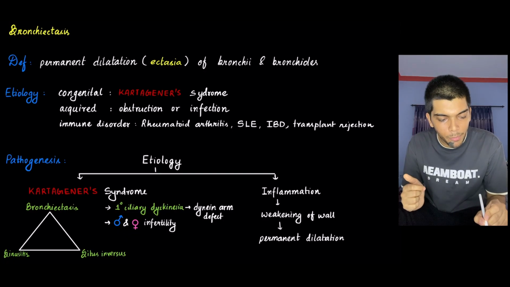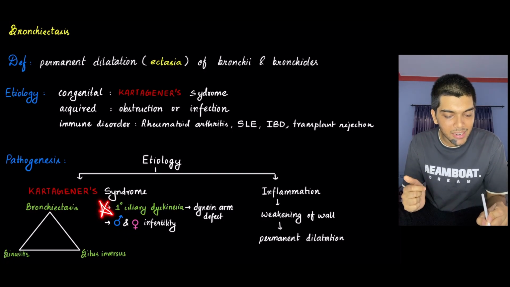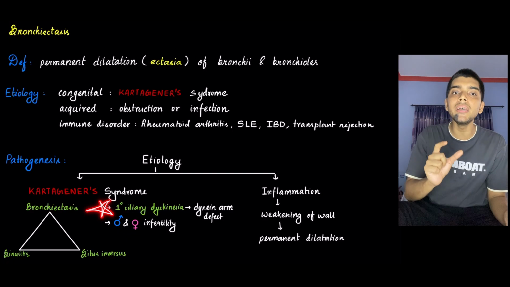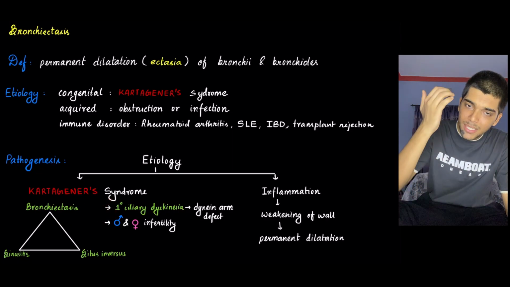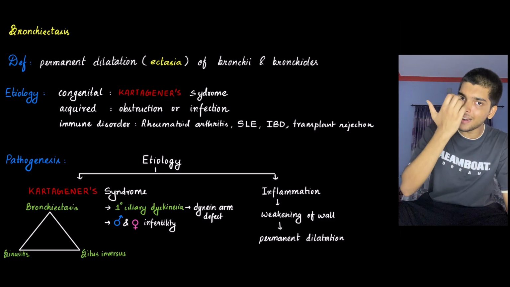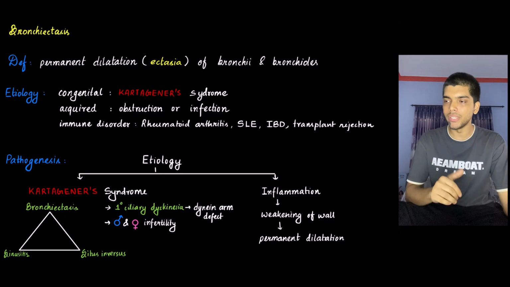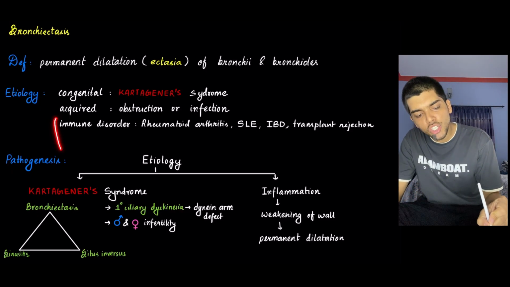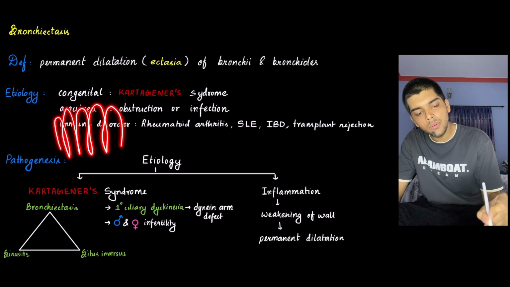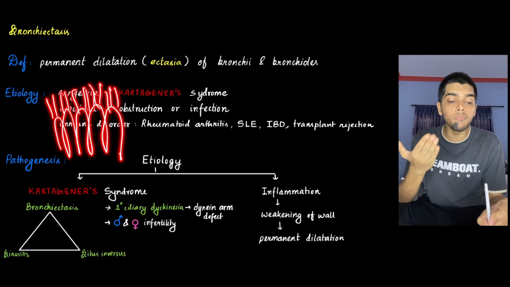Another important thing about Cartagena syndrome is that there is something called primary ciliary dyskinesia. What does this mean? See, your whole respiratory tract is lined by respiratory epithelium, right? Which is the ciliated pseudostratified columnar epithelium. That means there are these tall columnar cells which have cilia. These cilia beat in a rowing motion.